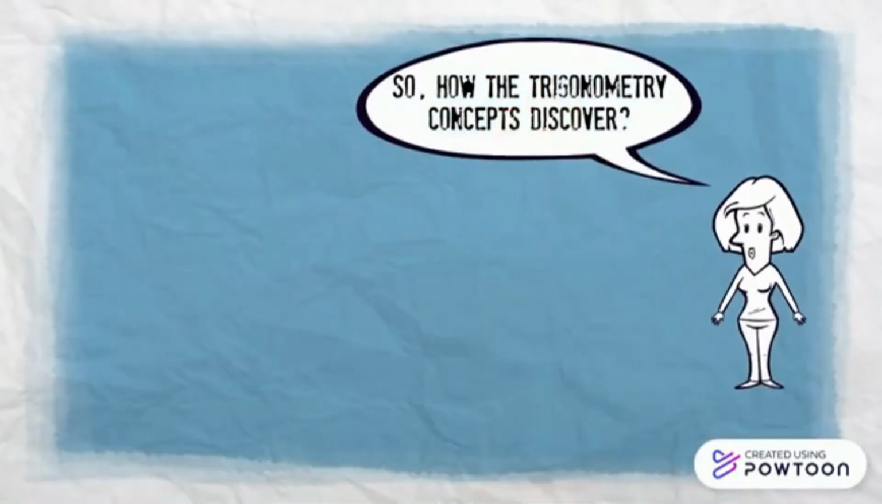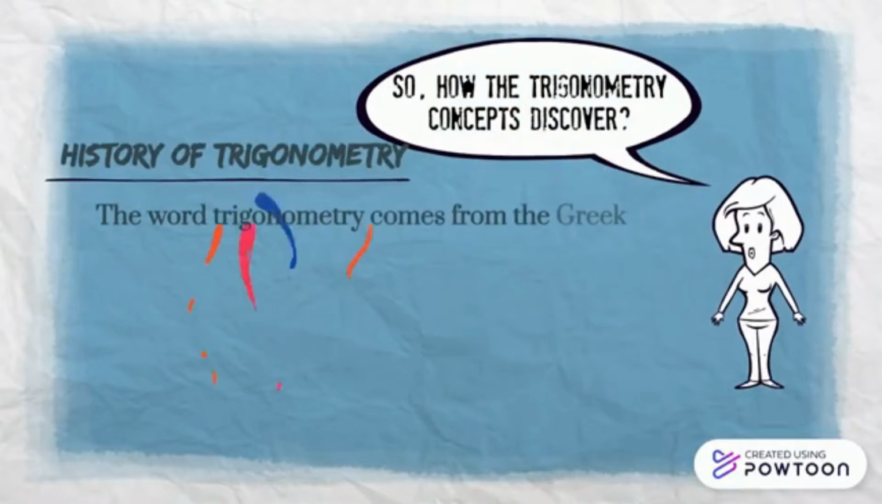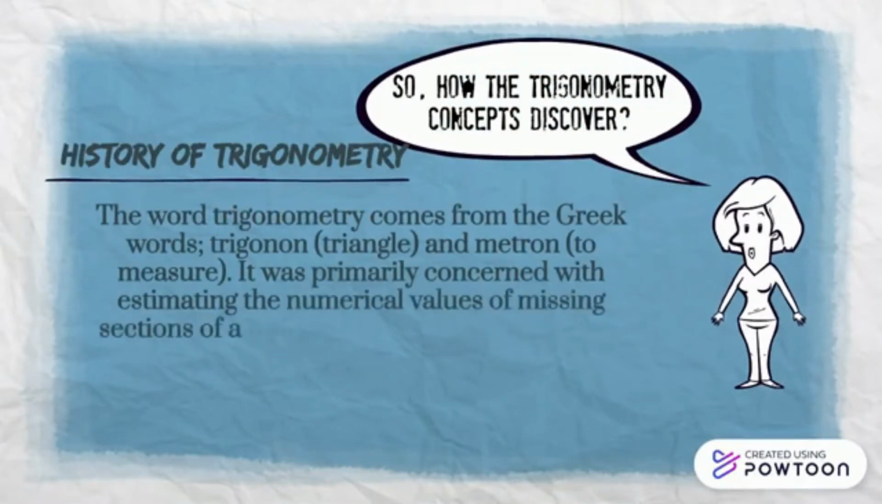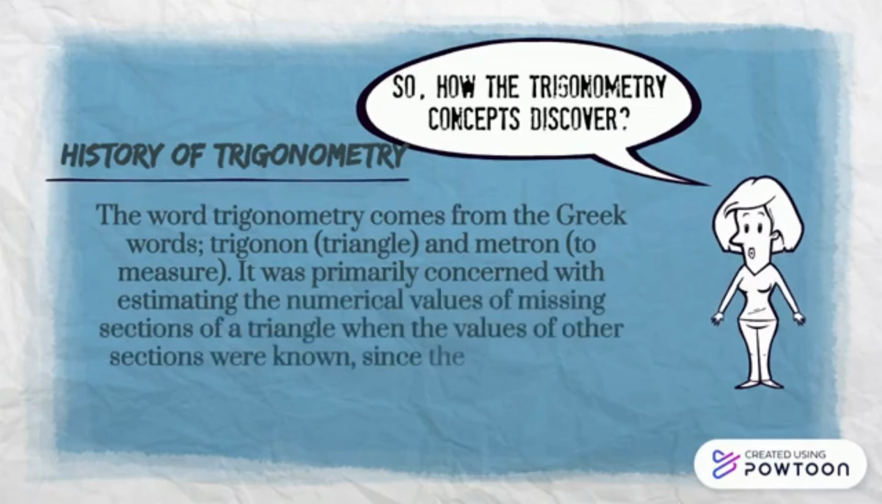So, how was the trigonometry concept discovered? Okay, now I will explain about the history of trigonometry. The word trigonometry comes from the Greek words trigonon, which is triangle, and metron, to measure. It was primarily concerned with estimating the numerical values of missing sections of a triangle when the values of other sections were known. It has been used since the 16th century.